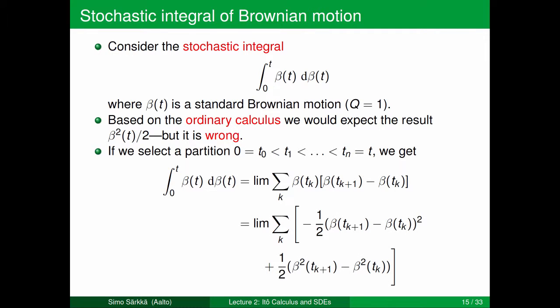The derivation of this result requires us to consider the limiting procedure of the integral, which roughly goes like this. The integral of beta t d beta is defined to be the limit of beta evaluated at tk times the increment of beta, which is beta evaluated at tk plus 1 minus beta evaluated at tk. Now, if we rearrange the terms a bit, we can rewrite the terms in the sum like this: minus half times beta at tk plus 1 minus beta at tk squared, plus half times beta squared at tk plus 1 minus beta squared at tk.